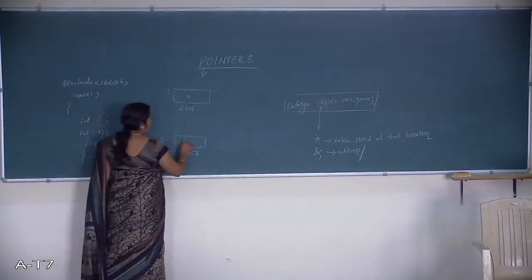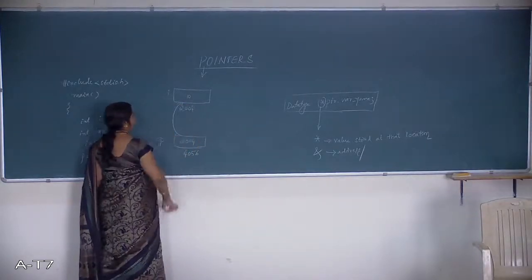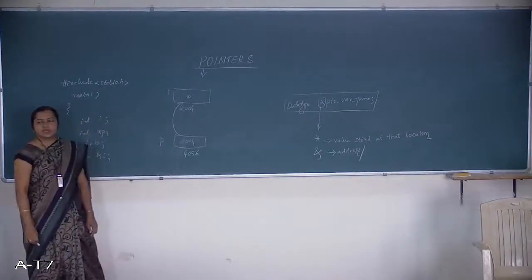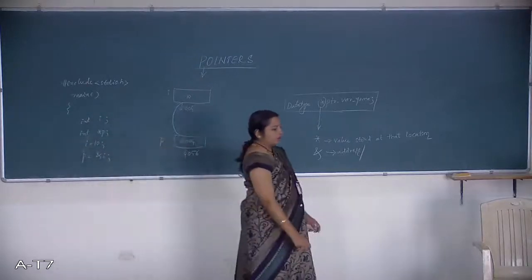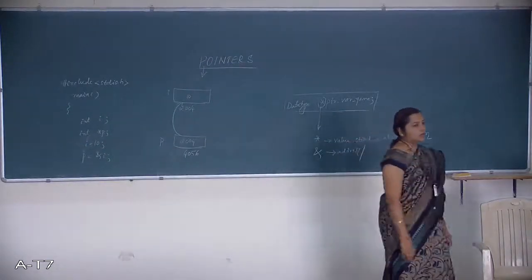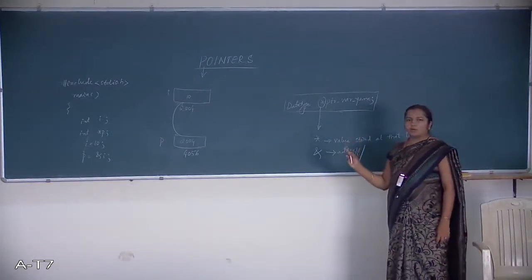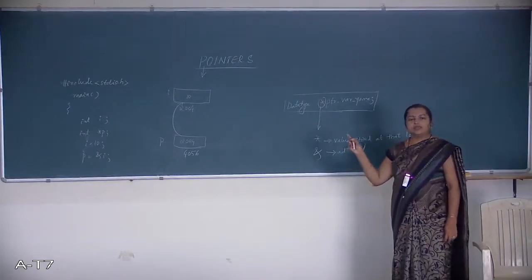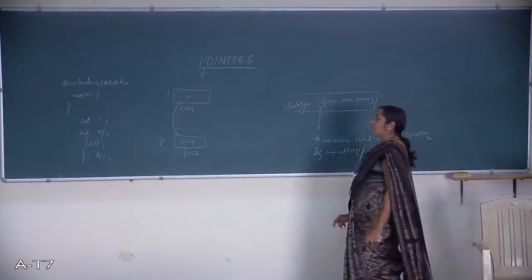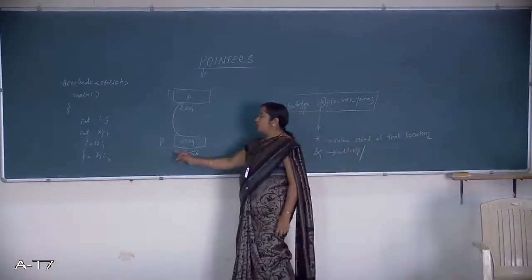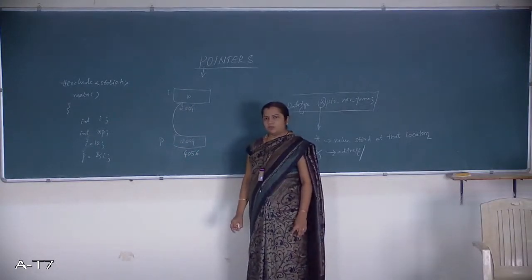It is holding the address of this particular I. Memory is allocated both for I and for P. The content of I is 10. The content of P is 2004, that is the address of the integer variable it holds. And the address of P itself is 4056. Is it clear?